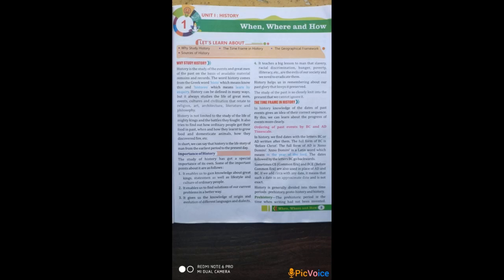The third one is hunger. Hunger means when someone is not having enough food. Next one is poverty. Poverty means the state of being poor. The next is illiteracy. Illiteracy means when people are unable to read and write, etc. So all these things are evils of our society and we need to eradicate them. Eradicate means we have to completely destroy all these things from our society. So history teaches us that all these things we have to eradicate, completely destroyed from the society.